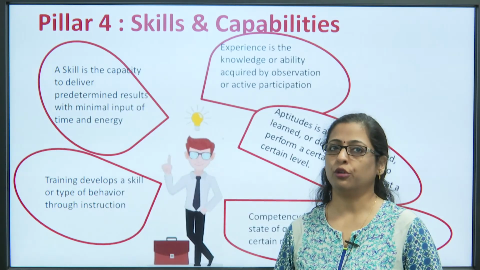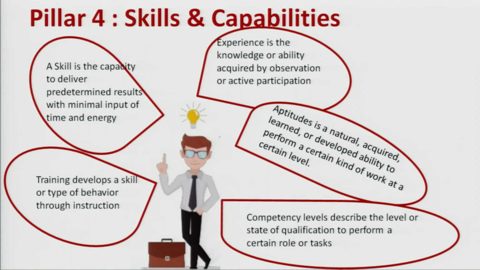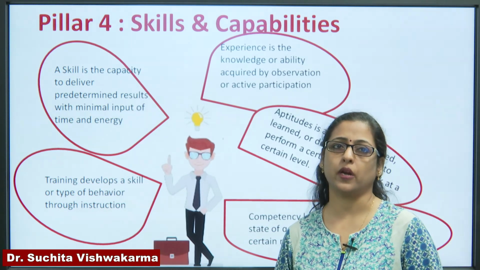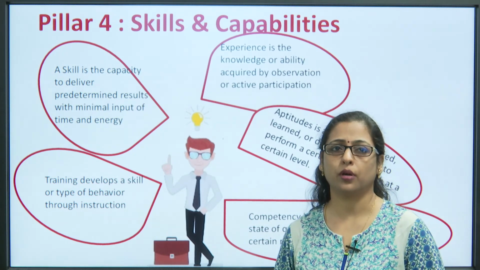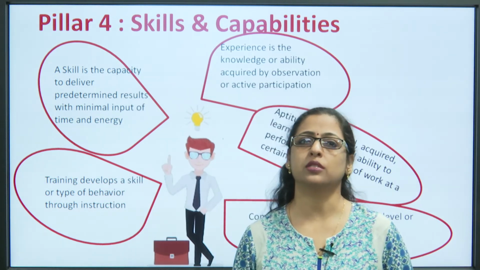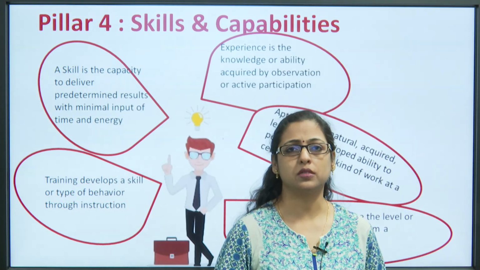Now, talking about the fourth pillar, that is skill and capability. Based on evaluation of the different activities and sub activities of the organization, the organization is then required to build up its fourth pillar, that is the skill and capability of its employees. So, over here we need to understand what we mean by skill, experience, aptitude, competency and training. Skill is the capacity to deliver different results with minimal input, time and energy. So, the organization is required to provide a lot of training to develop the skill and behavior of people through instructions, workshops and activities.